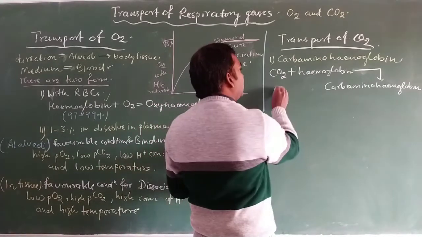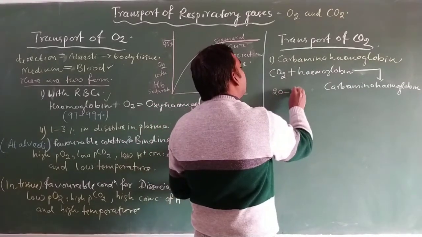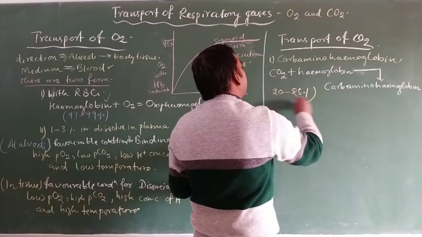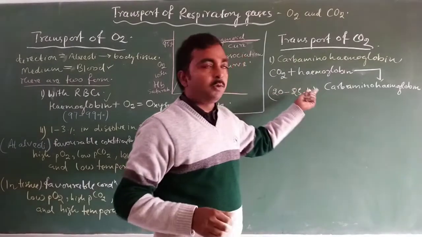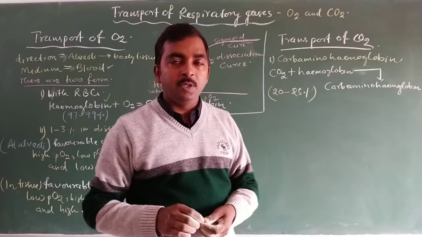About 20 to 25% of CO2 is transported in the form of carbaminohemoglobin.